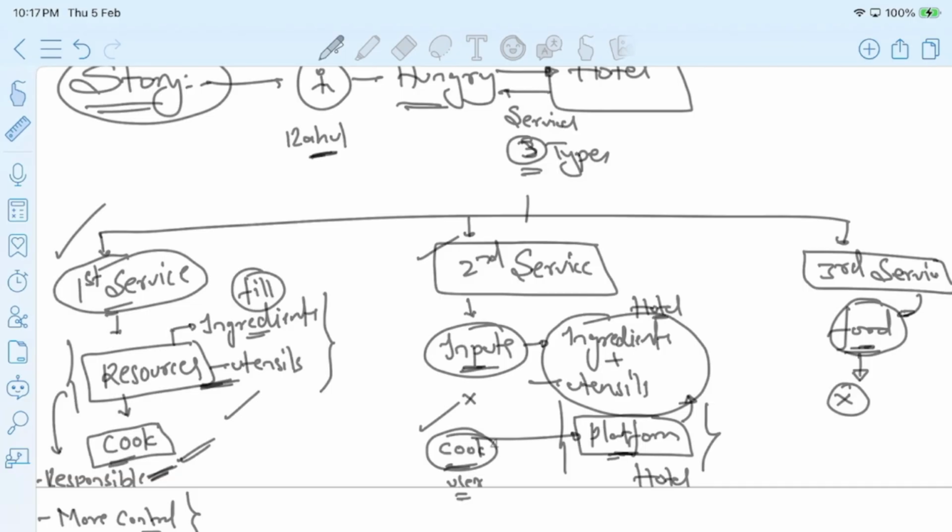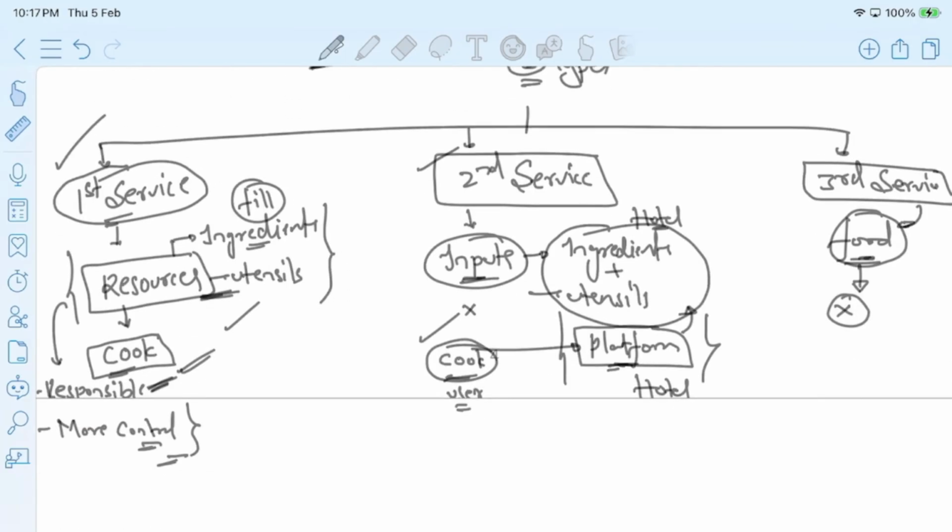So if you observe here, in these three types of services, in the first service, the user has the higher responsibility and more control over the resources. In the second type of service, the responsibility is shared between me and the hotel management. In the third type of service, the user is nowhere concerned about the responsibility. He is directly consuming the ready-made available food.